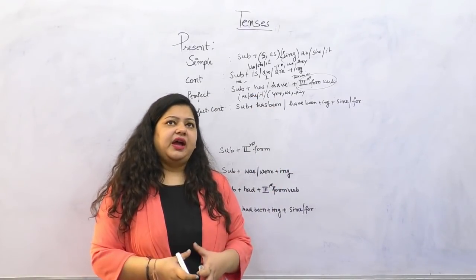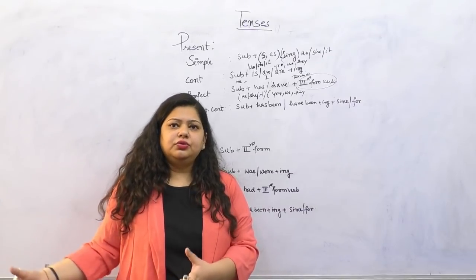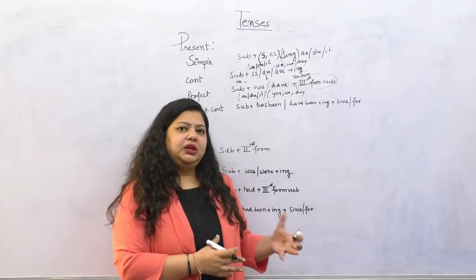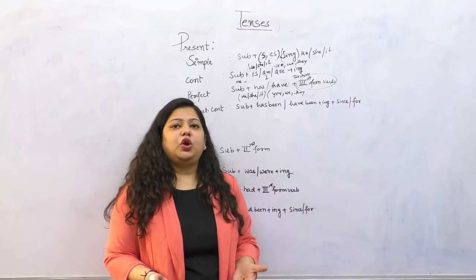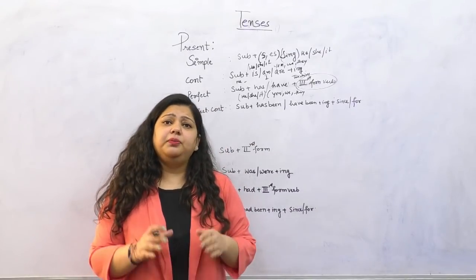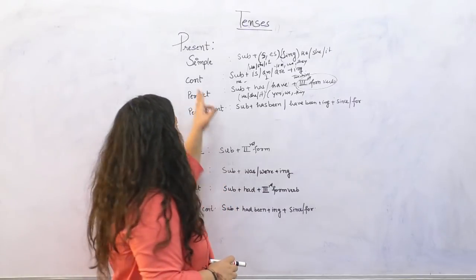For example, I have completed my work, right? Now I am planning to sleep, right? So this is something, my work was already completed in the past, but this is the acknowledgement in the present. So such kind of sentences we make in present perfect. Now let's see the next one.